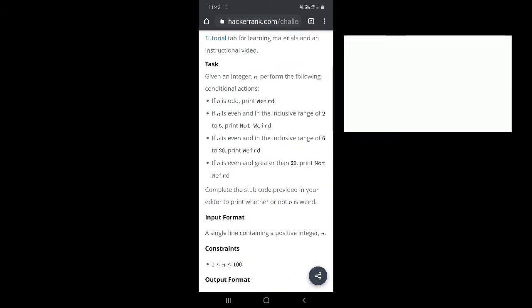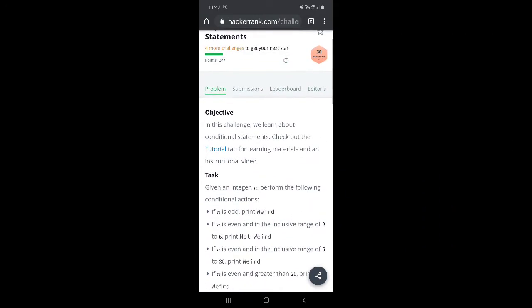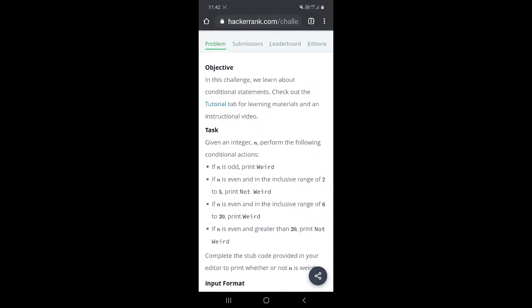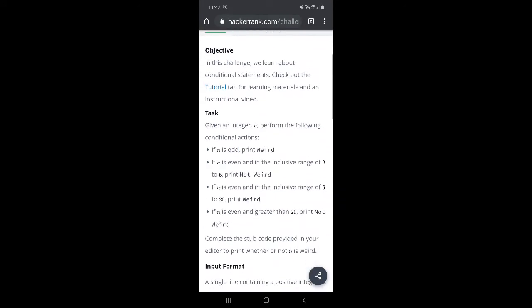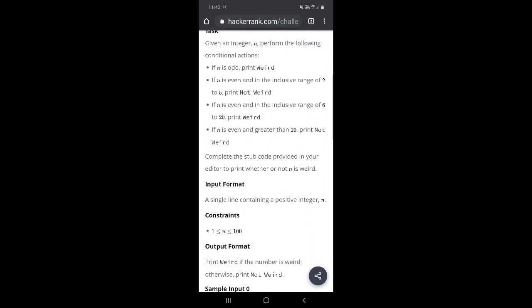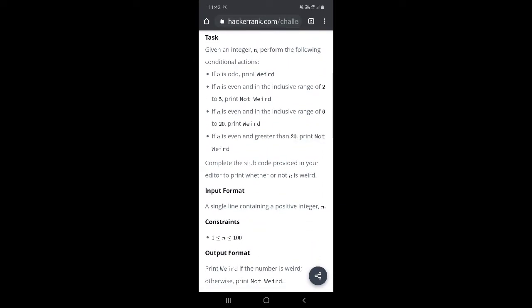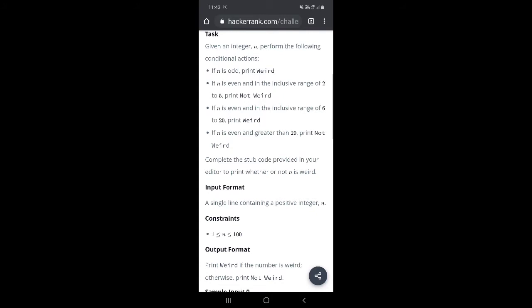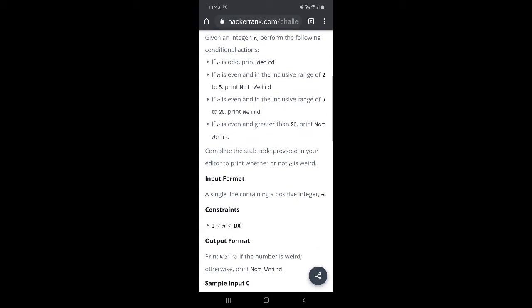Today we're going to solve the Day 3 Intro to Conditional Statements Challenge in Hackerrank 30 Days of Coding. The task of this challenge is that our first condition is, if n is odd, the program will print Weird. So for this first condition we divide a number by 2. If a number is divisible by 2, then the number is even, and if the number is not divisible by 2, then it will print Weird.